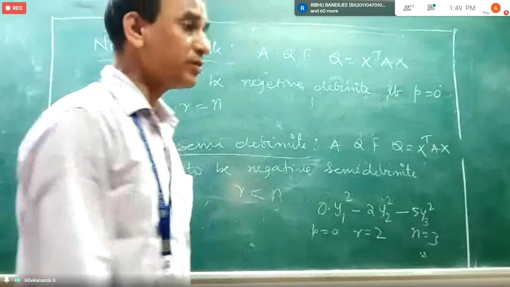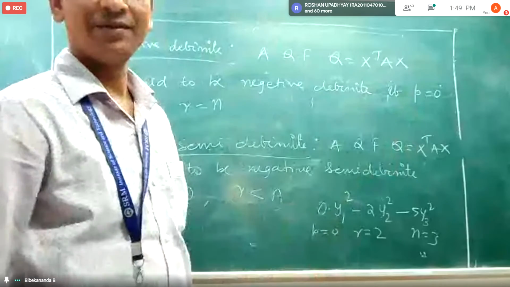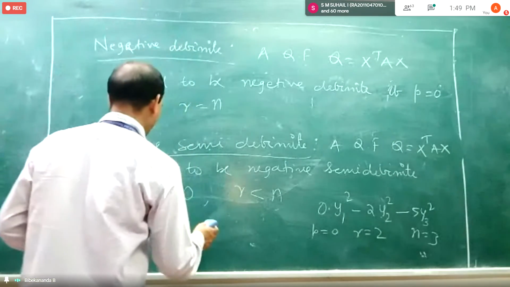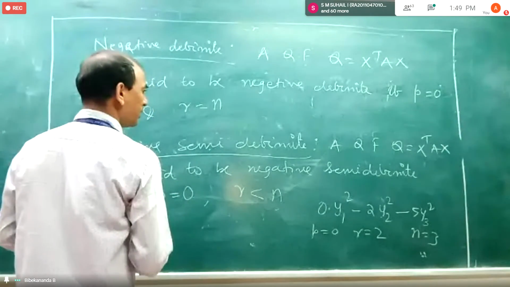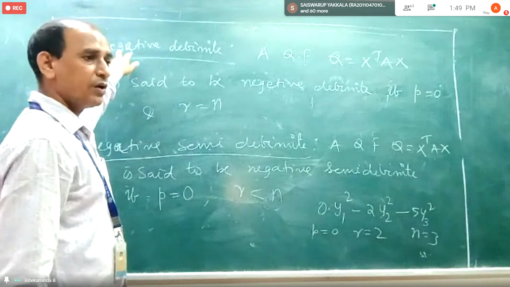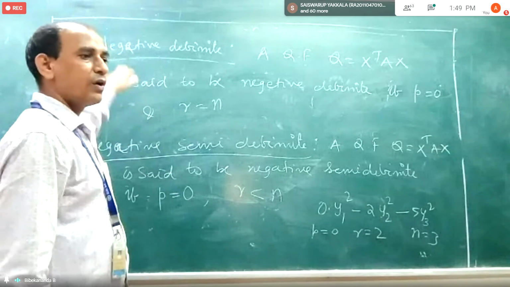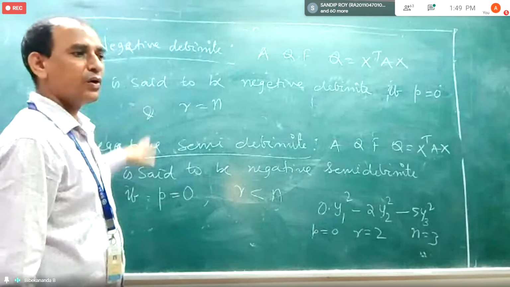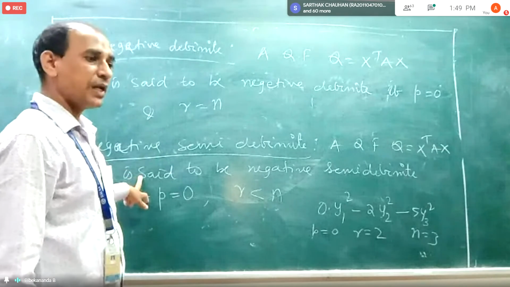Now suppose none of them are happening, meaning neither positive definite nor negative definite nor positive semi-definite nor negative semi-definite.